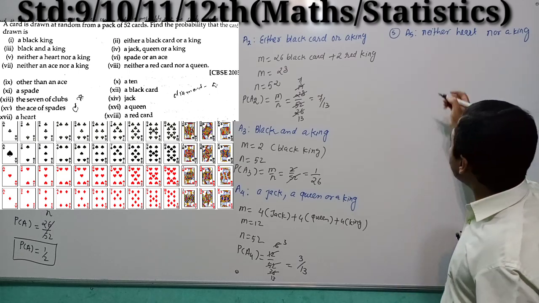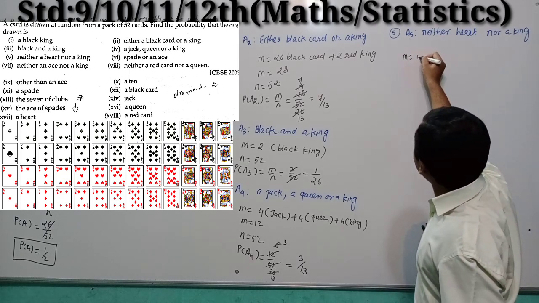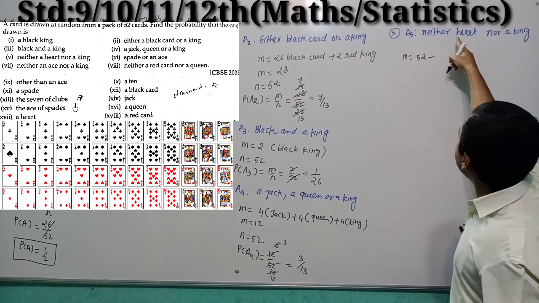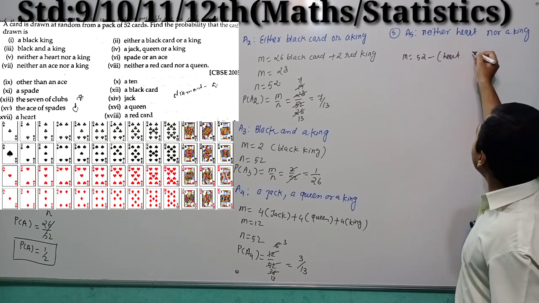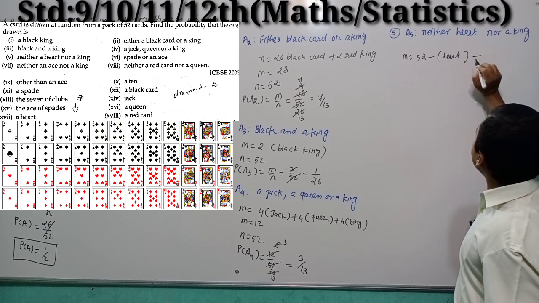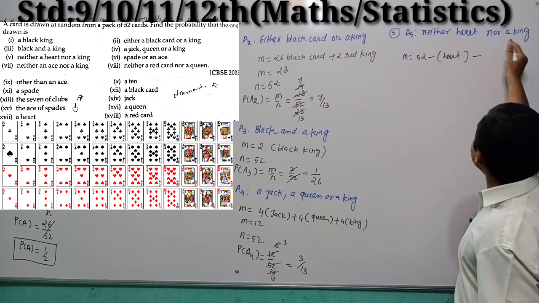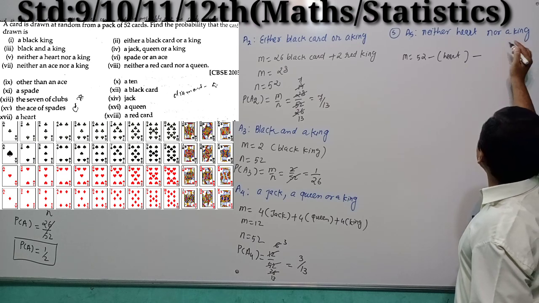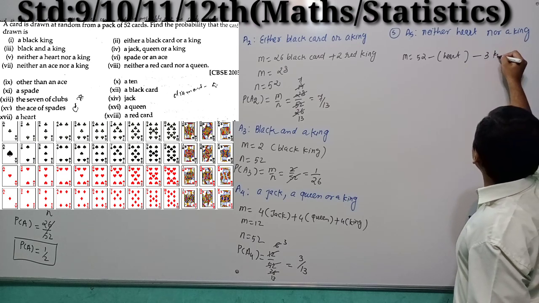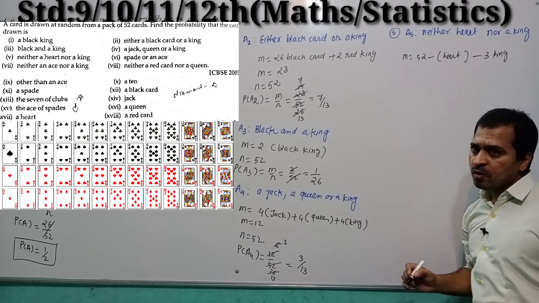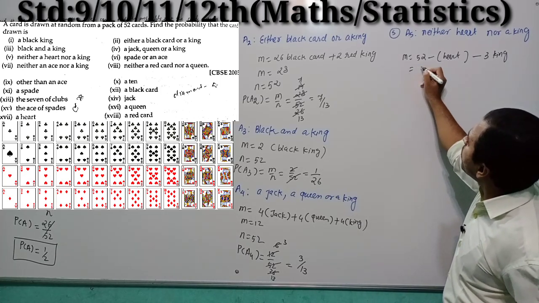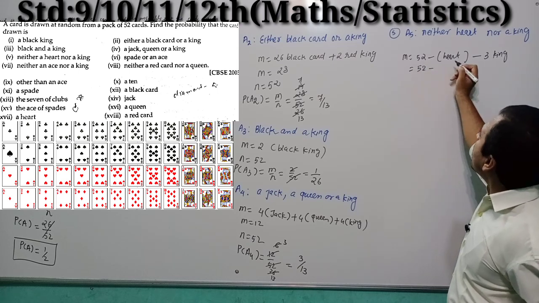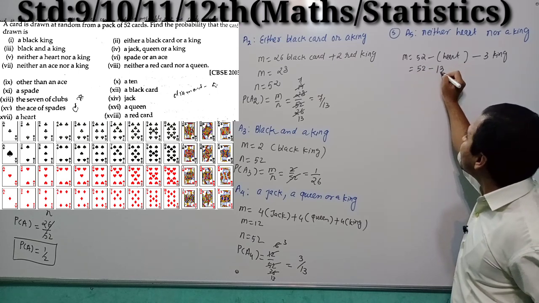So we know that out of 52 cards you will have to remove heart cards, and minus a king, 3 kings. Why is it so? Because students, we know that out of 52 cards, heart cards are 13.